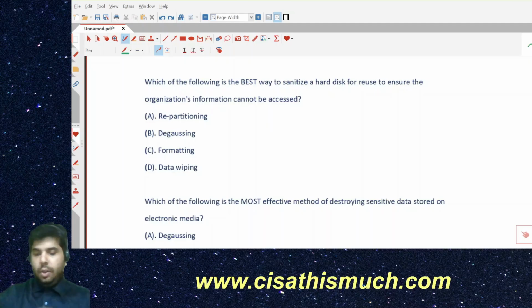Hello everyone. So we will discuss questions on this topic of data destruction. This topic is under domain number 4. In domain number 4, we have discussed so many methods of data destruction and data sanitization. We are going to look at the exam questions on this topic, how they can try to confuse you, and what things you have to keep in your mind.